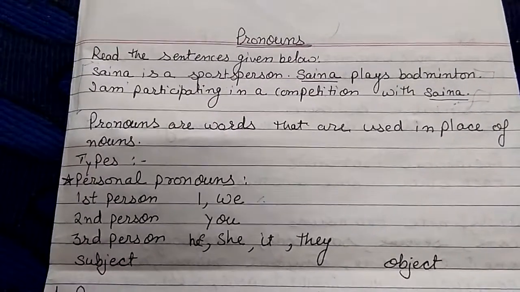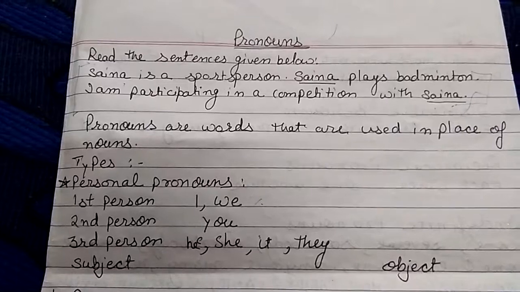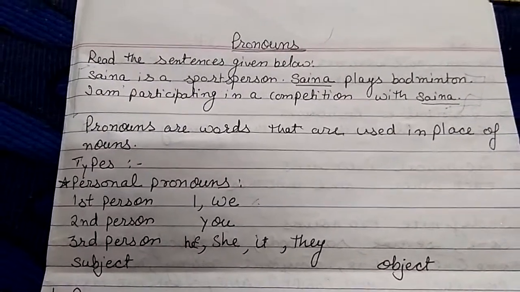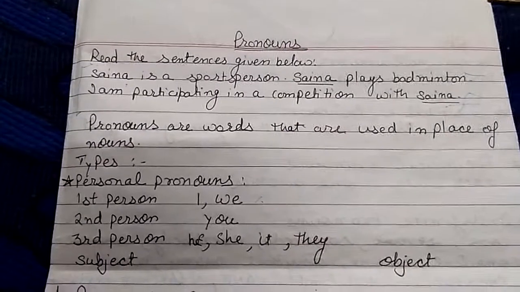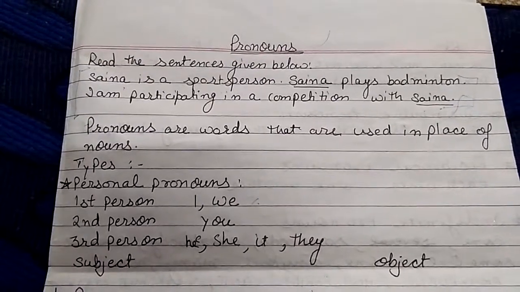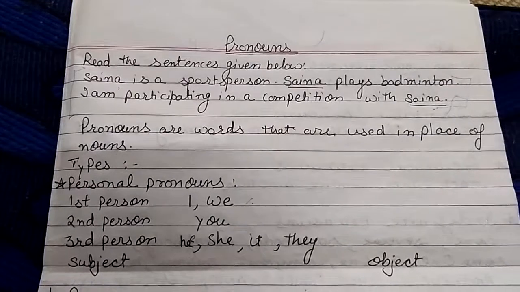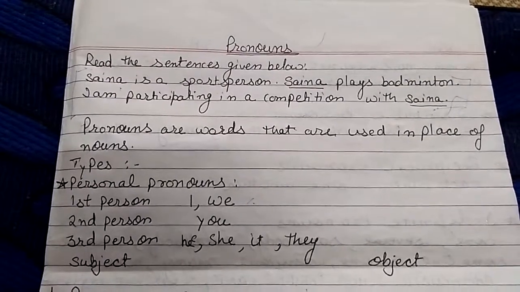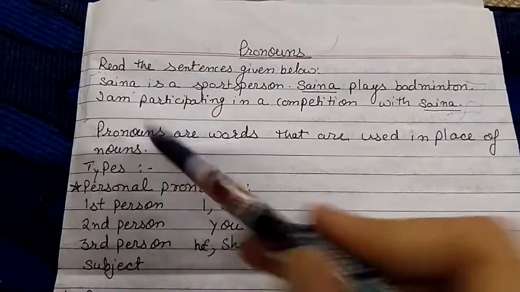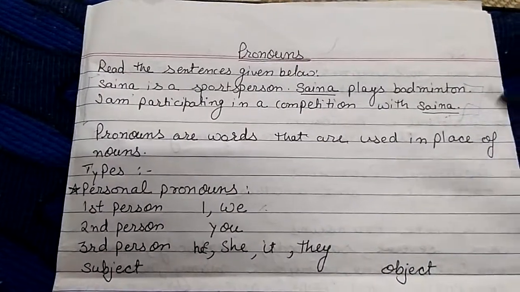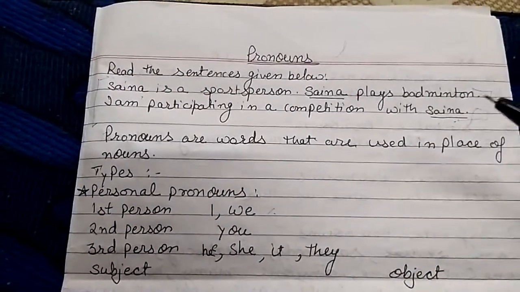Read the sentences given below. Saina is a sports person. Saina plays badminton. I am participating in a competition with Saina. Students, here I have repeated this noun Saina thrice. It does not sound that good.